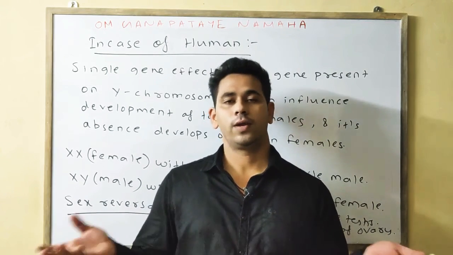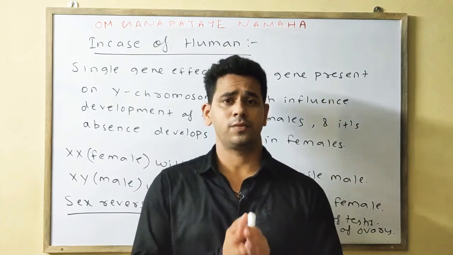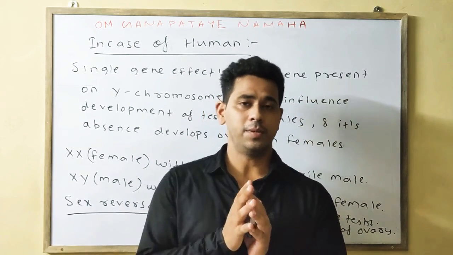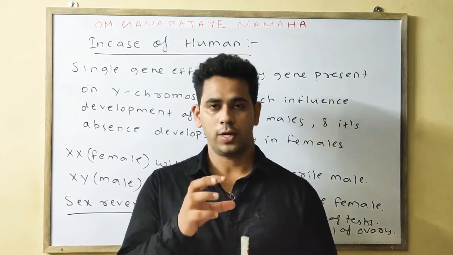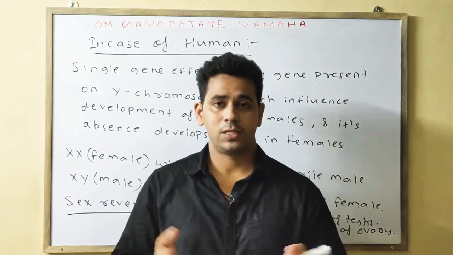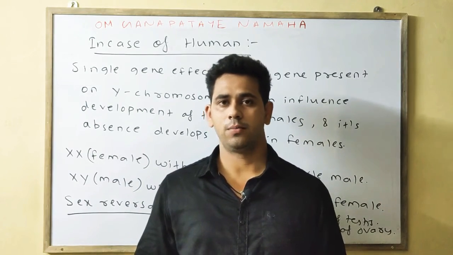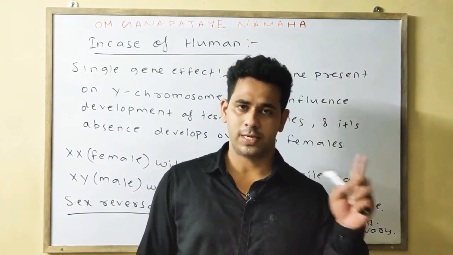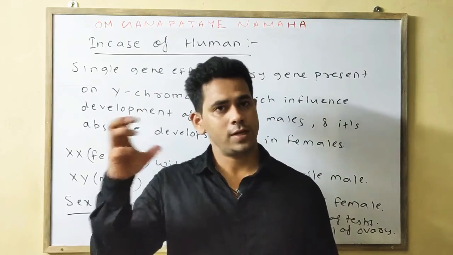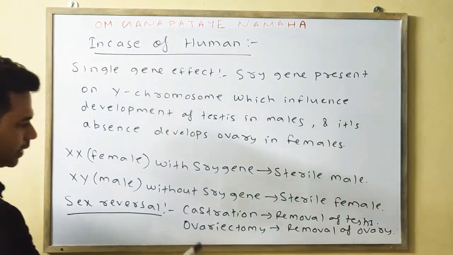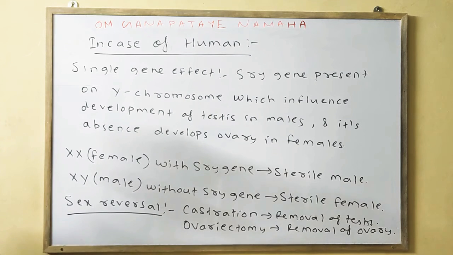Means overall, artificial removal of the gonads before puberty helps in the development of the secondary sexual characters of the opposite sex. In the male, if the testis is removed, it is called castration. If the ovary is removed in the female, it is called ovariectomy. So this one is castration, this one is your ovariectomy.